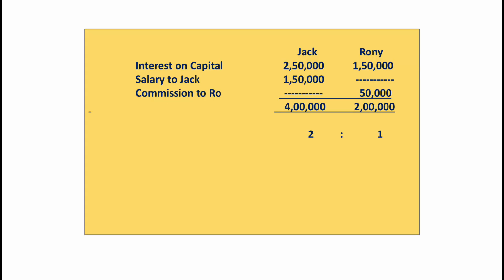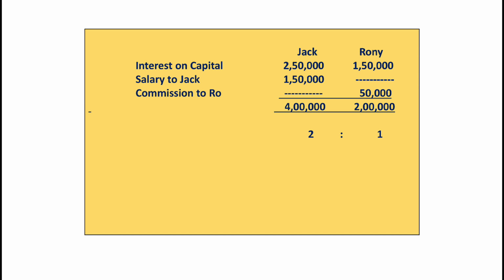So we have here a table, you can see. First of all we have to write all the appropriations for the partners, and then we have to make the total of them, and then we have to convert it into ratio. So first appropriation is interest on capital.